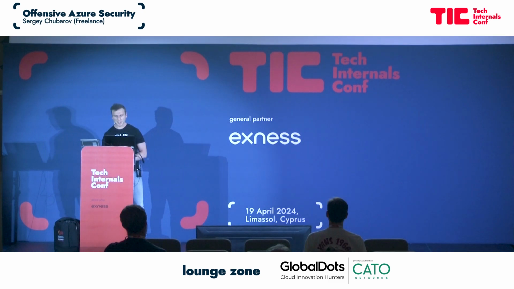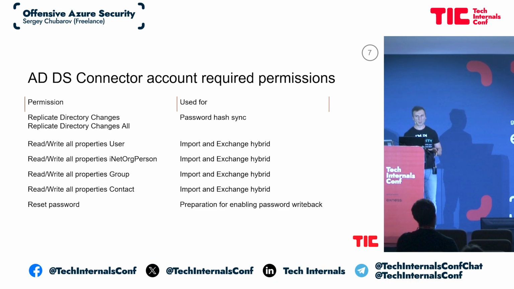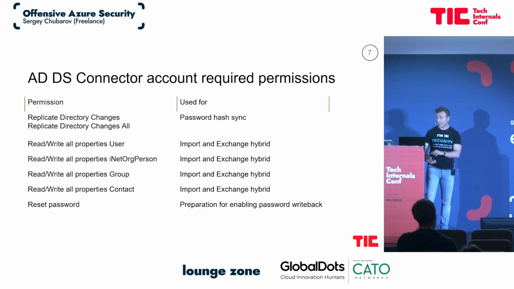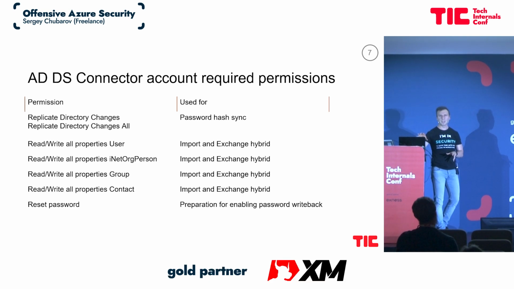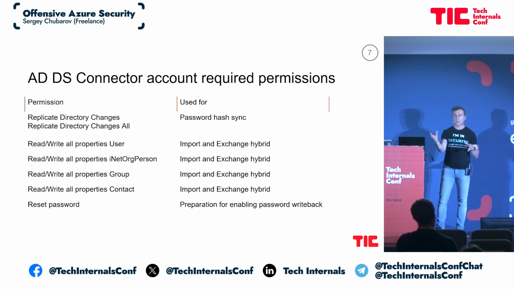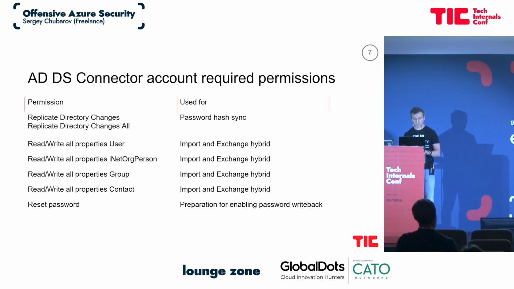And what is interesting about this account? If you look at the permissions of this account, depending on the features you configured, this account will have different permissions. For example, if I enable this feature, which is very popular and even recommended by Microsoft, the account will have permissions to replicate Active Directory. Do you know what it means, replicate Active Directory? It's like when you have multiple domain controllers, they replicate data to each other. So in fact, this account will have permissions to make a replication like another domain controller.